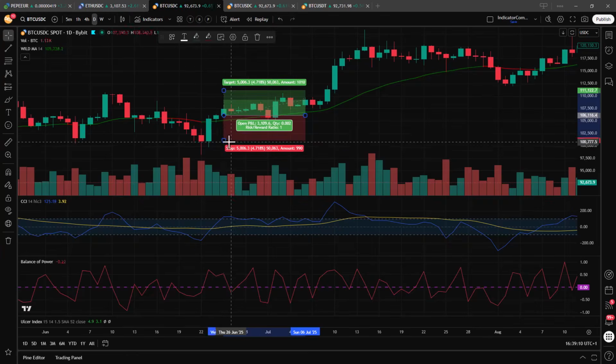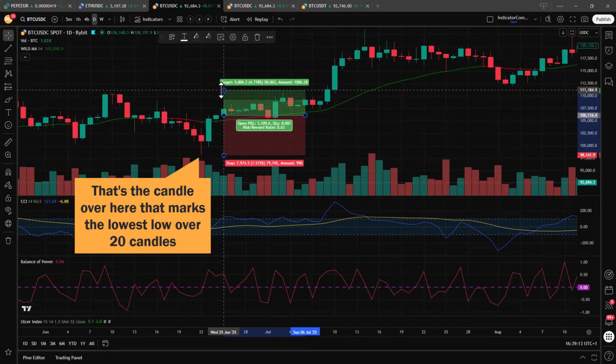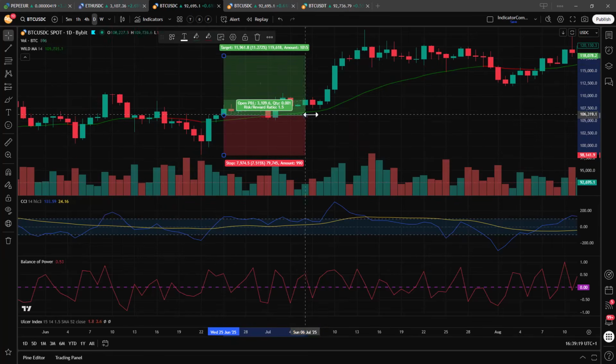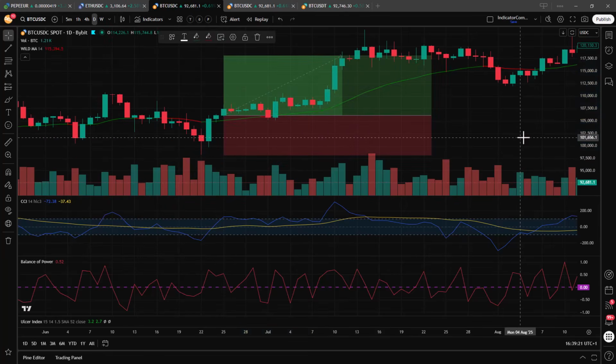Then place the stop loss below the lowest candle over the last 20 candles, and then place a profit target of 1.5 times the risk taken, and this gives each trade a 1 to 1.5 risk to reward. Shorts are taken the exact opposite way.